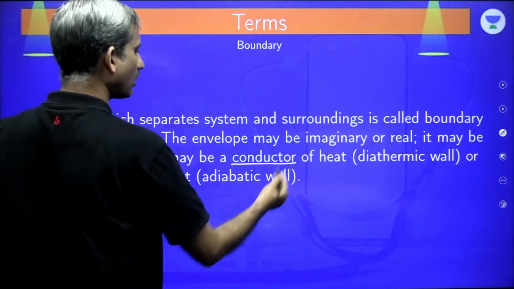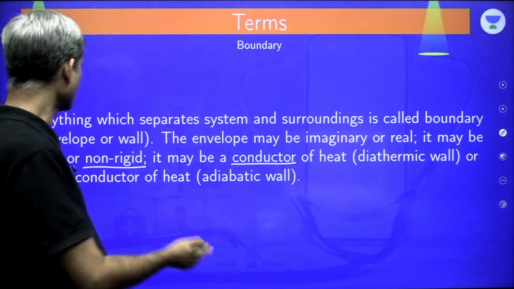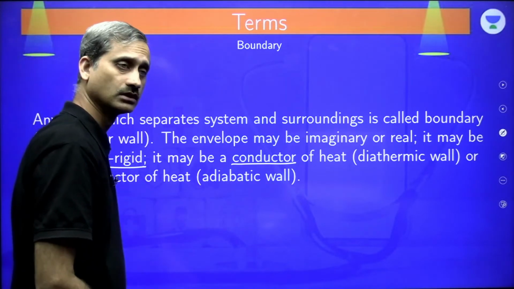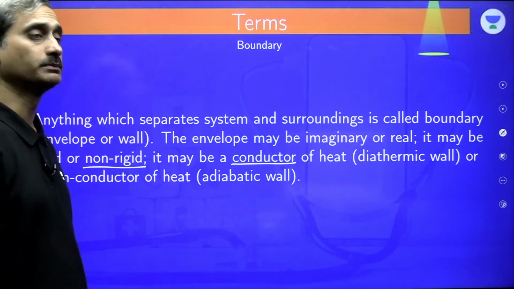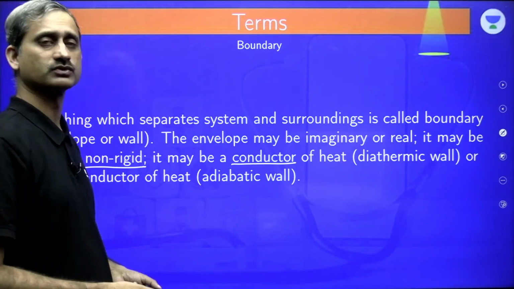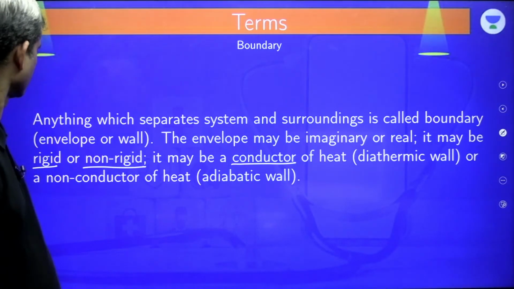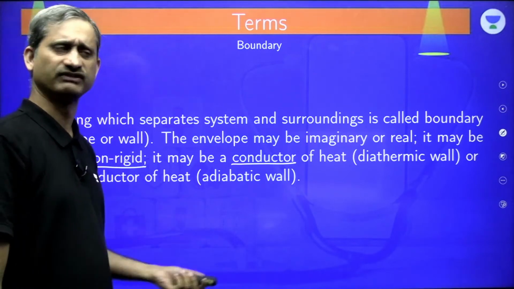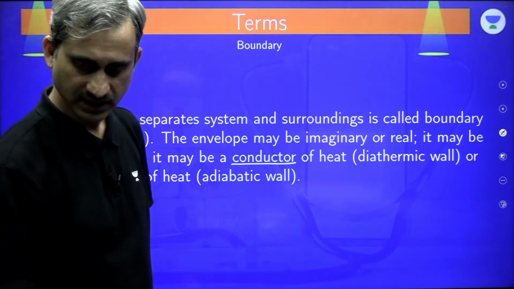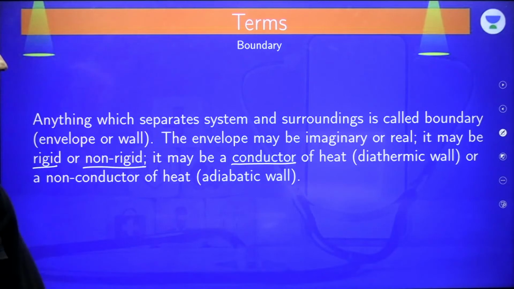It may be a conductor of heat, which we call as diathermic wall. Or it may be a non-conductor, insulator. That could be called an adiabatic wall. It could be porous or it could be non-porous. Porous would allow the matter to pass through it. The non-porous would not allow the matter to pass through it. Is that clear, Prerna? Yes. Non-rigid, expandable, flexible, whatever the word you want to use. Any confusions, anybody? Okay. So that's what we have as the wall, adiabatic wall.